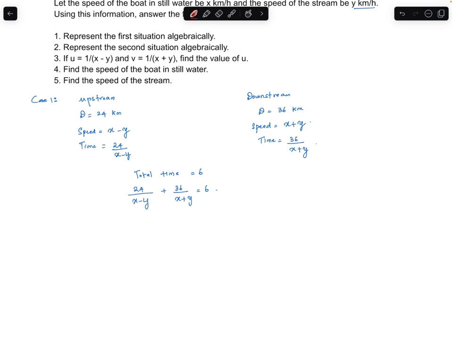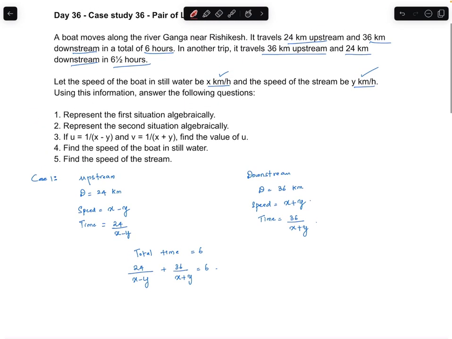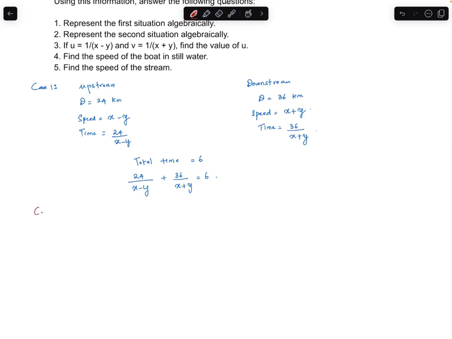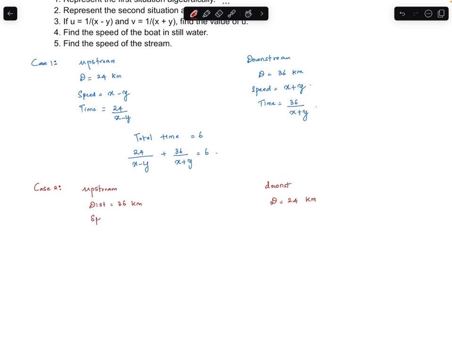Question 2. Represent the second situation algebraically. The second situation is 36 in upstream, 24 in downstream. So case 2, in upstream the distance covered is 36 km and in the downstream the distance covered is 24 km, and the speed of the boat is x minus y, and in downstream the speed of the boat will be x plus y.